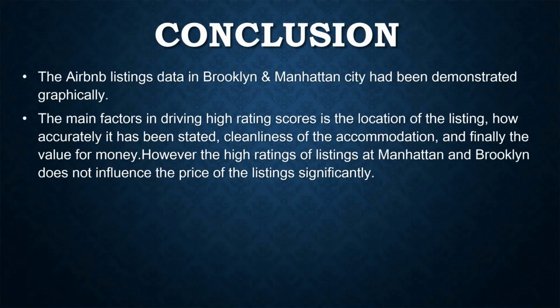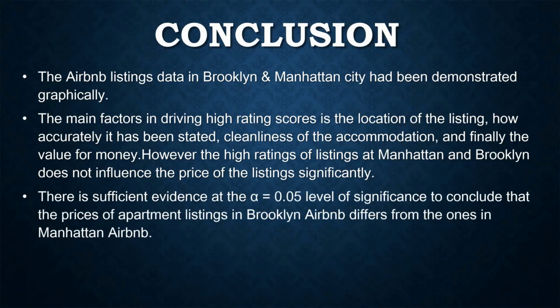However, the high rating of listings in Manhattan and Brooklyn does not influence the price of the listing significantly. There is sufficient evidence at the alpha equal to 0.05 level of significance to conclude that the prices of apartment listings in Brooklyn Airbnb differ from the ones in Manhattan Airbnb. The predicted value was higher for Manhattan.